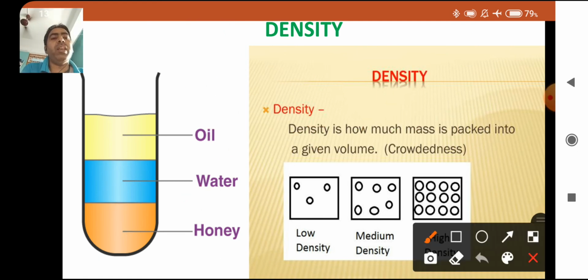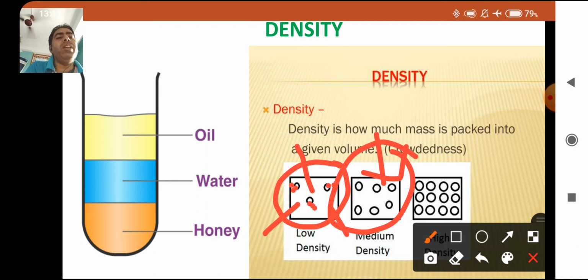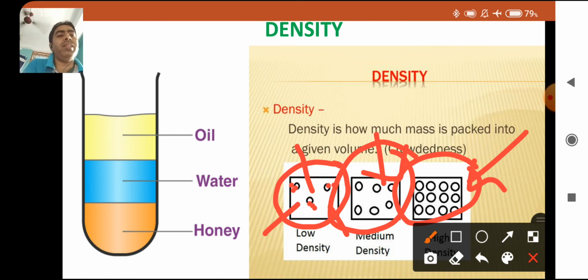Now you can see here the particles, the molecules, are very loose, with too much space. Here it is less dense; intermolecular space is very little, and here it is negligible. So it is a solid. The substances which contain very little intermolecular space are called solids. If they have more, they are liquids, and those which have too much will form gases.